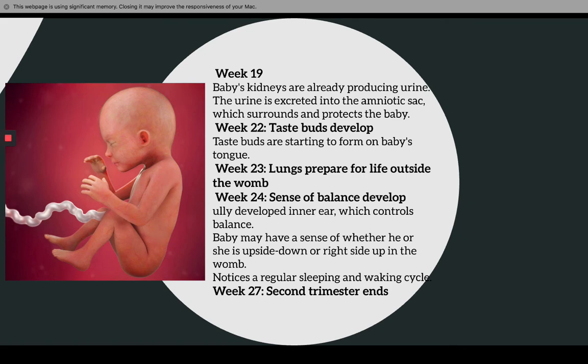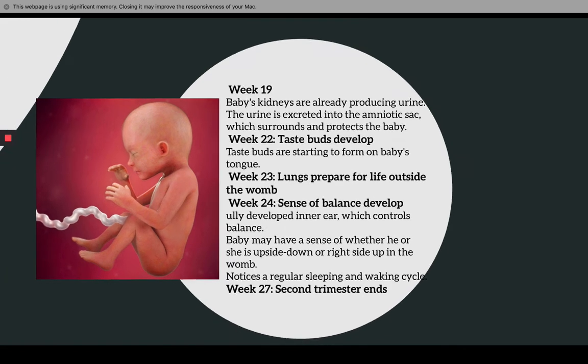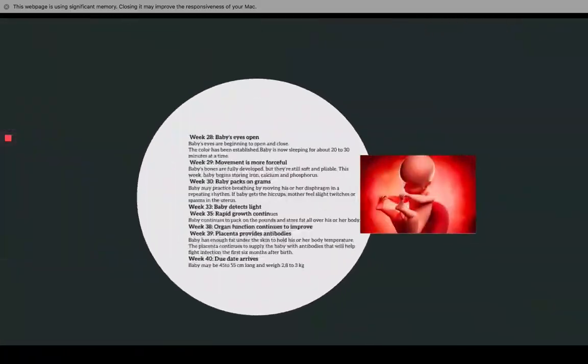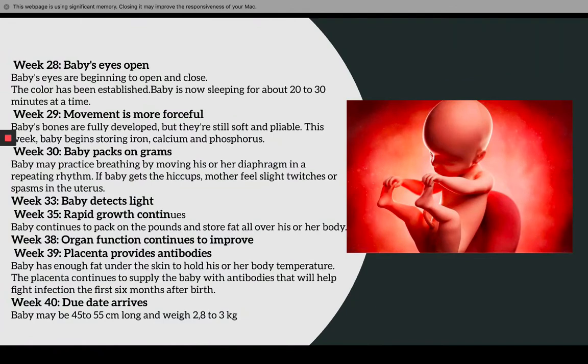Week 27, second trimester ends. So what about the last, third trimester? What happens there? It starts from week 28. Baby's eyes open. Baby's eyes are beginning to open and close, even while inside the womb. The color has been established, and baby is now sleeping for about 20 to 30 minutes at a time.